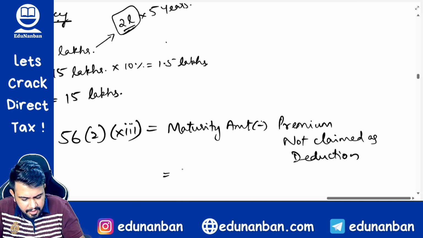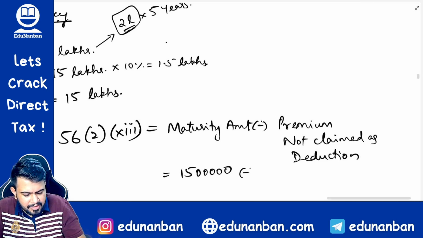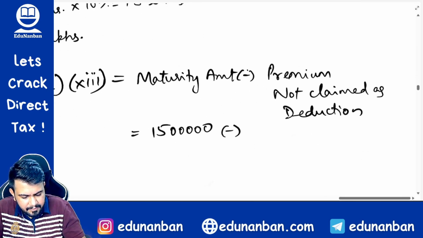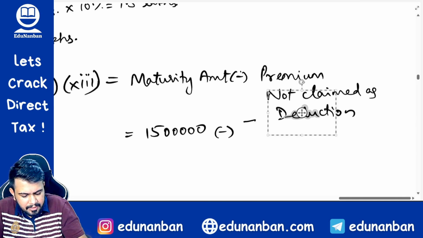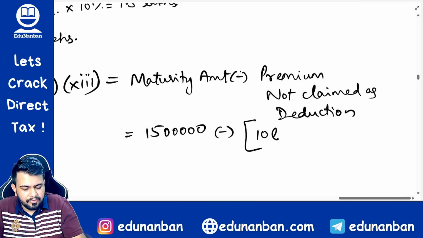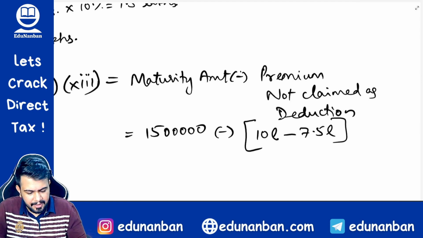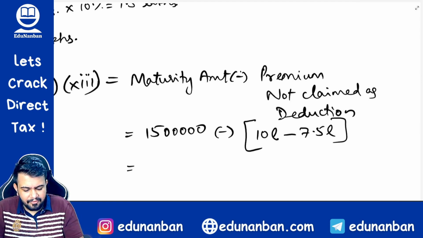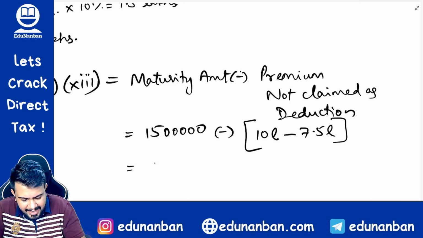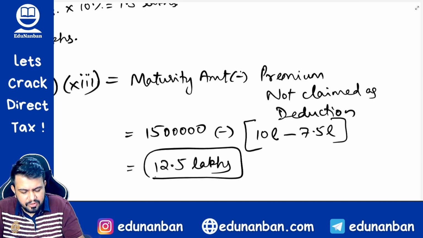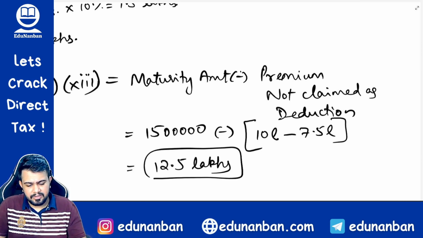So what is the maturity amount? 15 lakhs. And what is the premium not claimed as deduction? Total premium is 10 lakhs, out of which 7.5 lakhs was claimed as deduction. So the balance 2.5 lakh rupees is the premium not claimed as deduction. So here 15 lakhs minus 2.5 lakhs, the answer is the income will be 12.5 lakhs. So this 12.5 lakhs should be added to income from other sources.